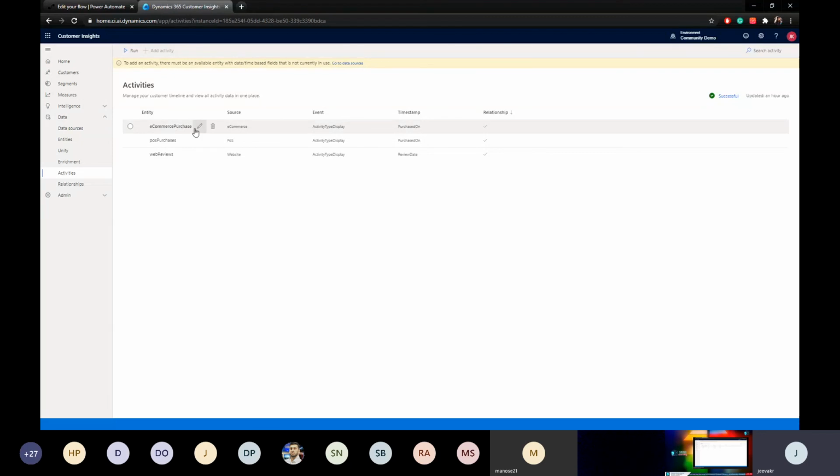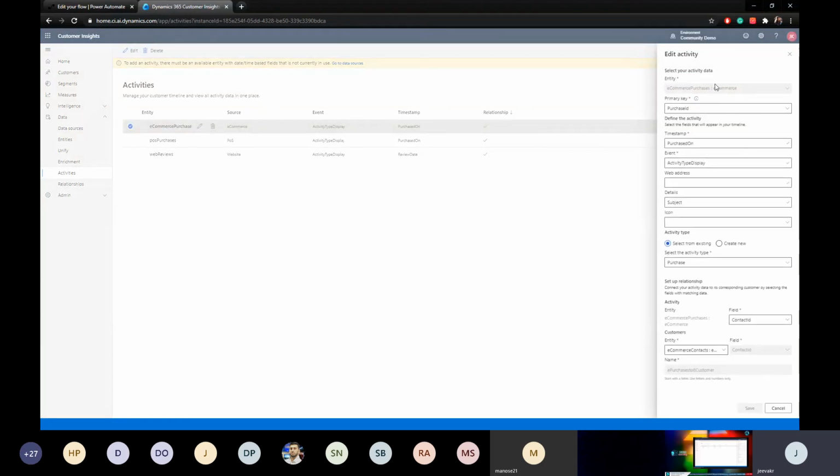Let's say I created this activity to consume from the e-commerce. The moment I enter the relationships, it will ask me to enter the primary key. So I'm entering purchase ID, which is the primary key from the e-commerce, and the timestamp will be purchased on, and the events are activity time displayed events. Then you choose what kind of activity it is. It's a purchase type.